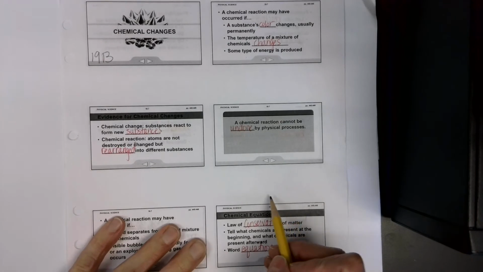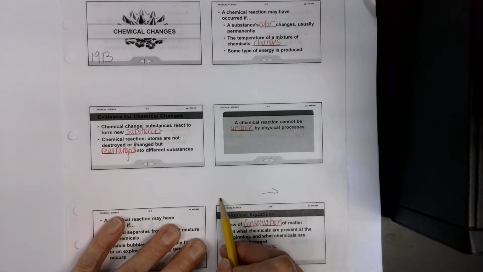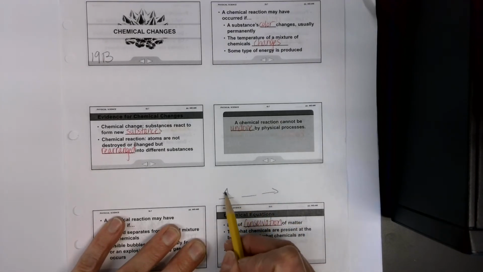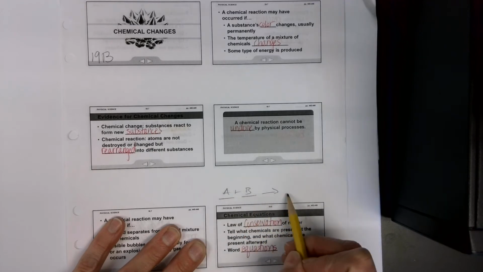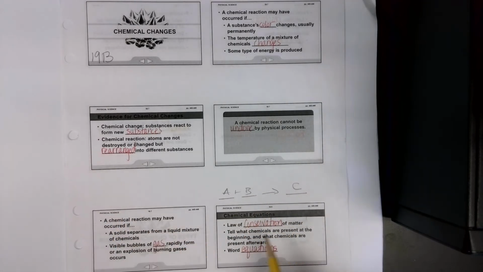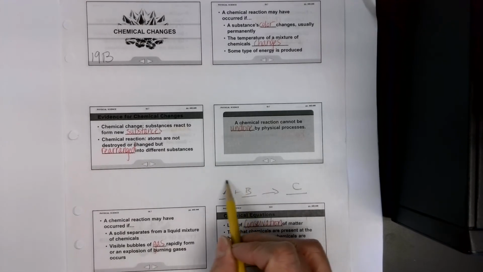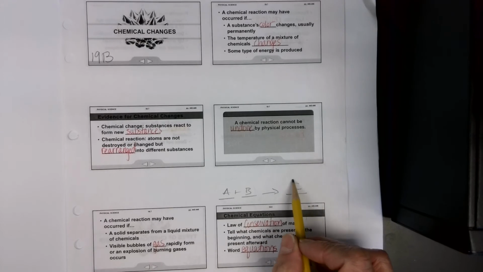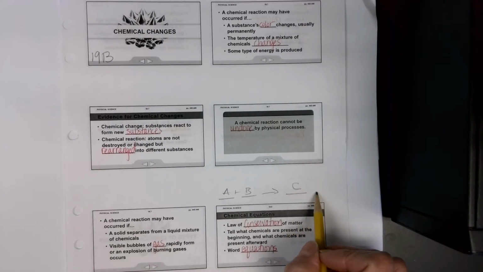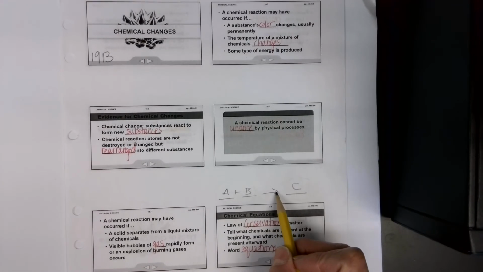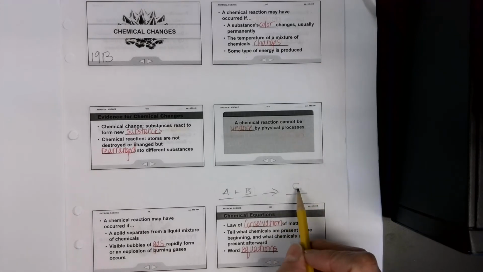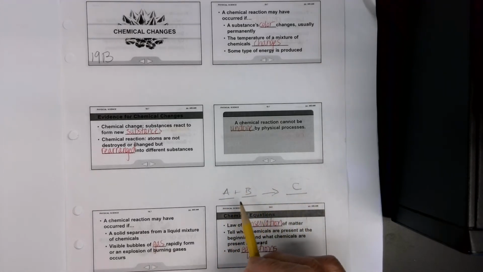When we write a chemical equation, say for example, A plus B is C, the law of conservation of matter would be us adding up all of the grams of matter here, and they have to equal whatever's left over at the end. All of these grams over here are going to have to equal these grams over here.